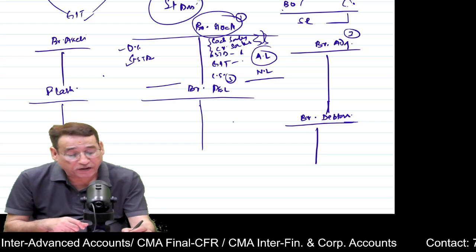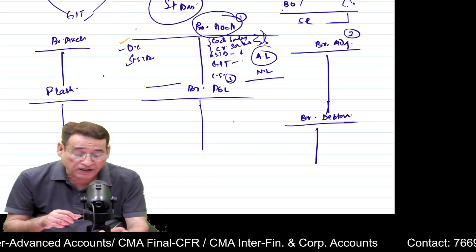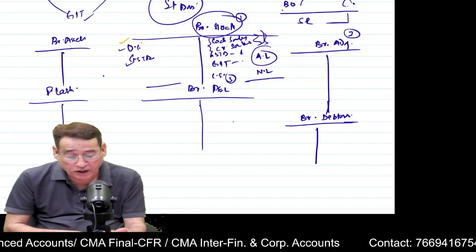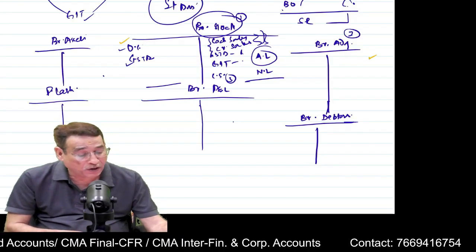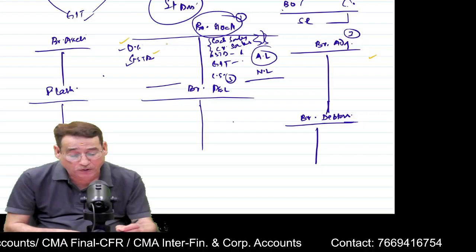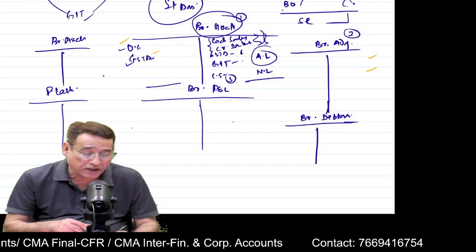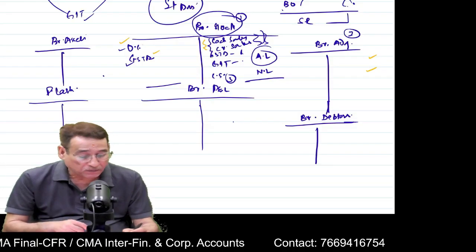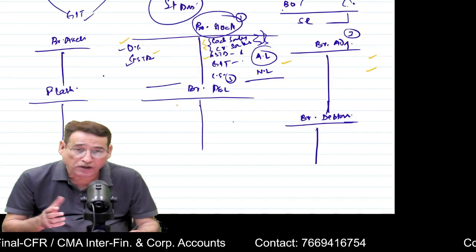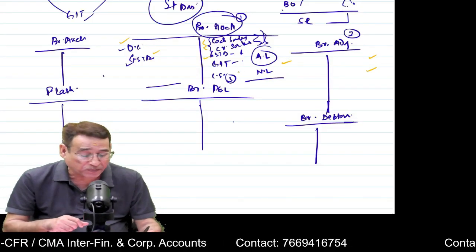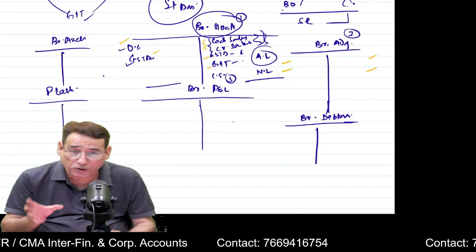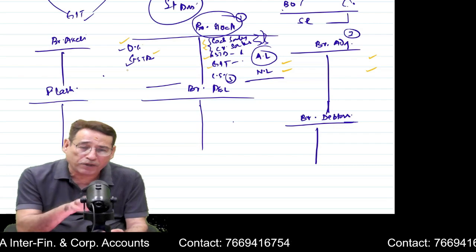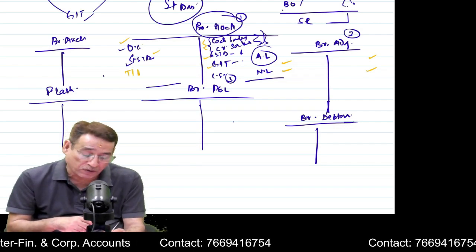Another important point is that 99.99% of questions will always be at invoice price. So whatever opening stock is there, you are going to write the loading on the credit side. Even goods sent to branch, you are going to write the loading on the credit side. Similarly, we never take the loading of sales. So goods sent to branch returns loading, you are going to put on the debit side of the branch adjustment account. Goods in transit, you are going to put the loading on the debit side. Take care of this particular fact. Sometimes it would be given in the question that you have transferred some goods.